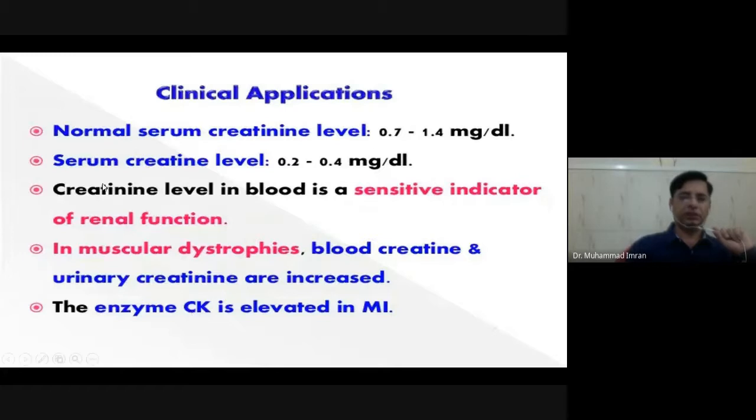The clinically important normal serum creatinine level is 0.7 to 1.4 milligram per deciliter, and the serum creatine level is 0.2 to 0.4 milligram per deciliter. This is creatinine and this is creatine level. Creatinine level in blood is a sensitive indicator of renal function. In muscular dystrophies, blood creatine and urinary creatine are increased. Similarly, CK2 is elevated in myocardial infarction.